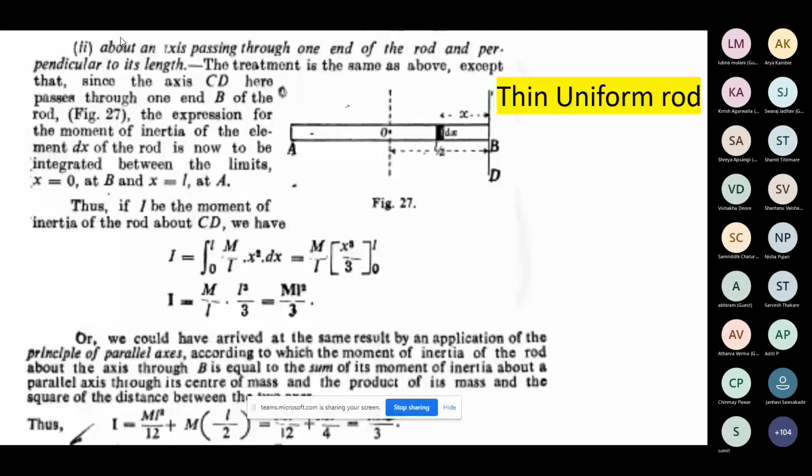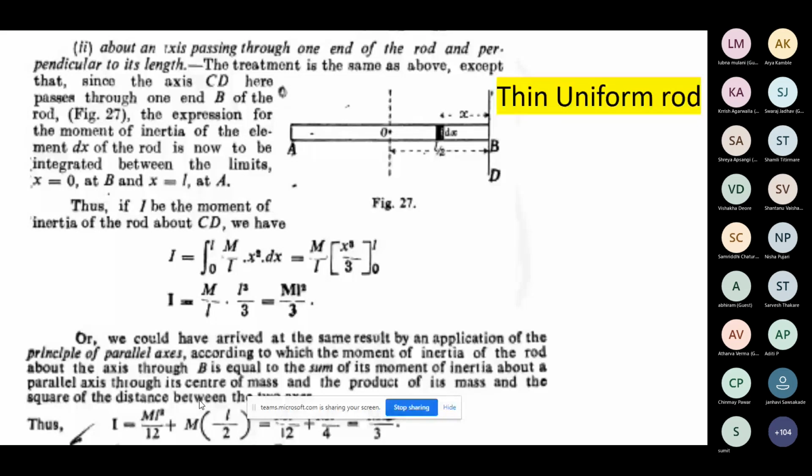We also used the principle of the parallel axis, where the moment of inertia of the rod about the axis through P is equal to the moment of inertia about the parallel axis through the center of mass plus the product of its mass and the square of the distance between the two axes. So from that also we can calculate the moment of inertia if the axis is parallel. So the parallel axis theorem we use for the thin uniform rod.